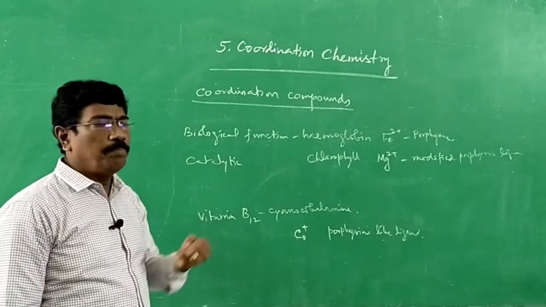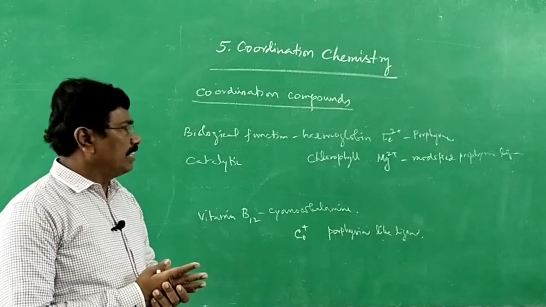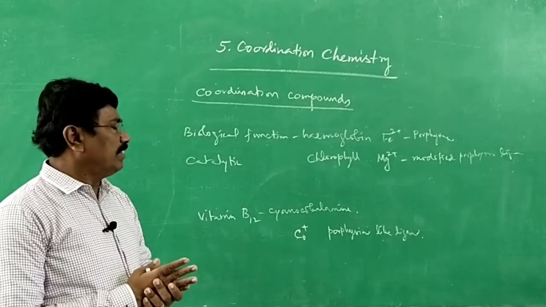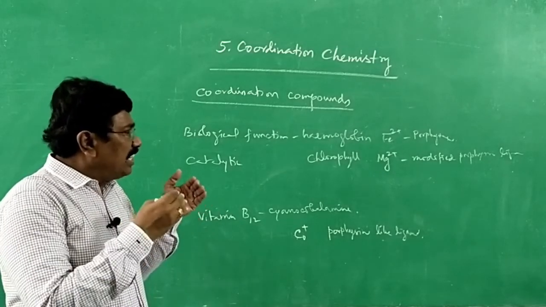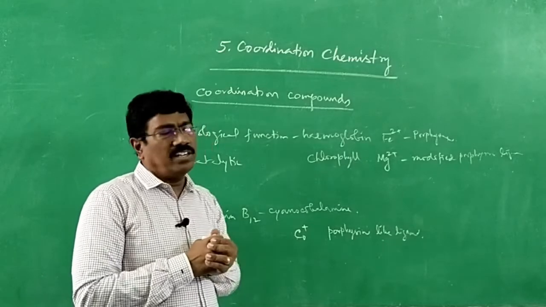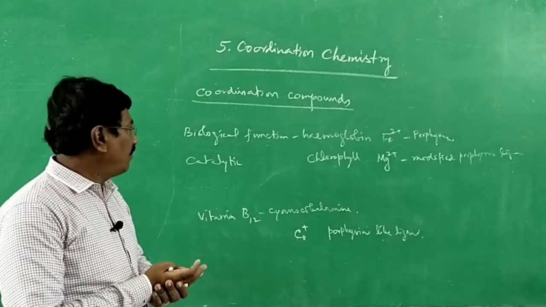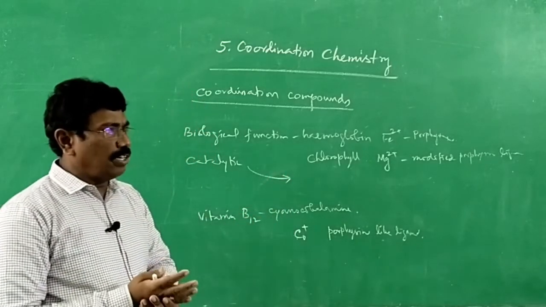The green colored pigment, we call it chlorophyll. It is a magnesium containing coordination compound, bonded with the modified porphyrin ligand, corin. The role of chlorophyll is to convert carbon dioxide and water in presence of light into carbohydrate. That we are aware. Likewise, the catalytic function of many coordination compounds we should also know.